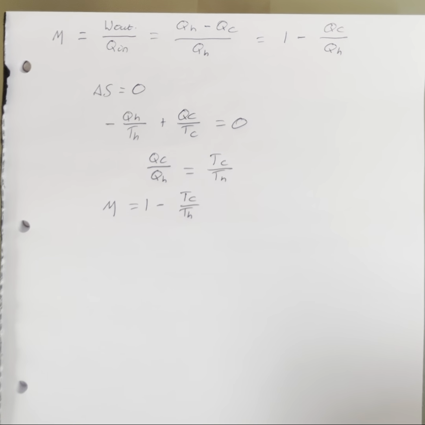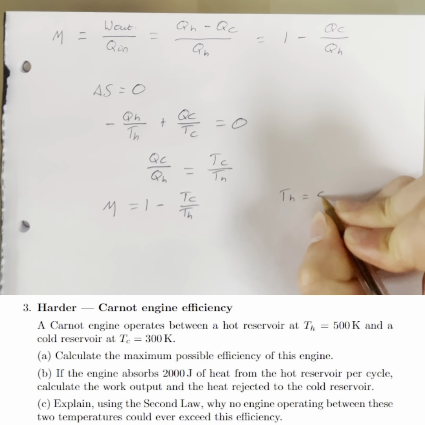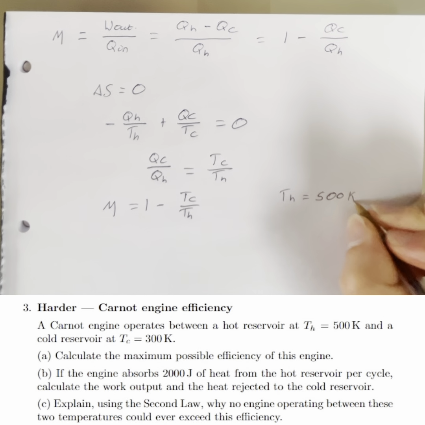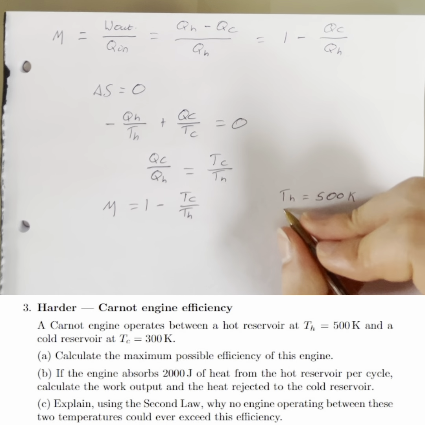So let's move on to part A. A Carnot engine operates between a hot reservoir at TH is 500 Kelvin and a cold reservoir at TC is 300 Kelvin.